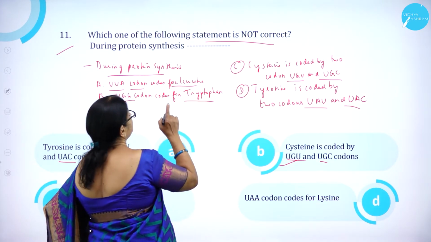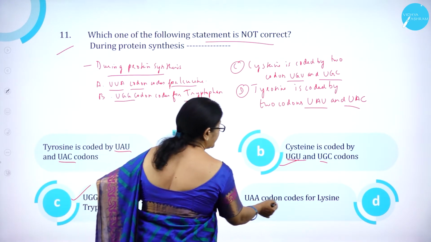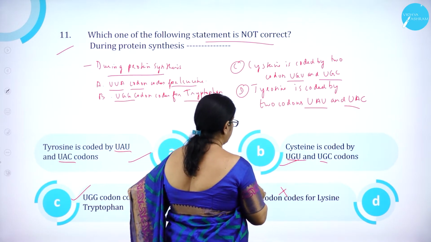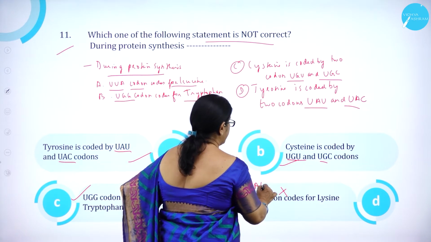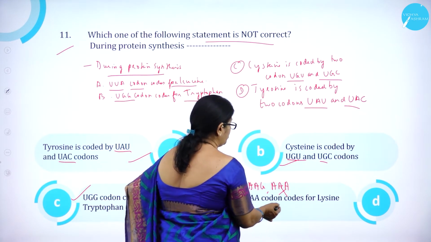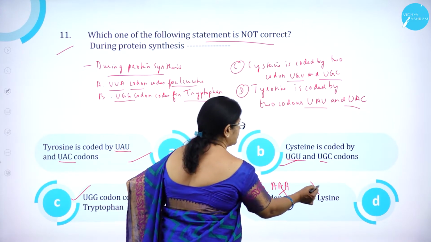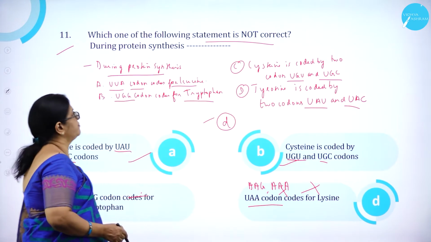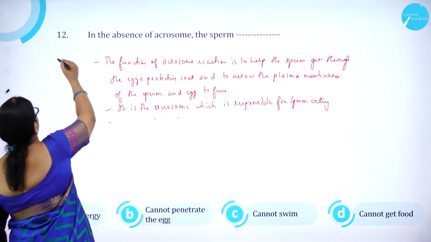So which one of the following statements is not correct? UAA codes for lysine is not correct. Lysine is coded by AAG and AAA. So UAA codon codes for lysine is wrong. So option D is wrong. Moving on to question number 12.